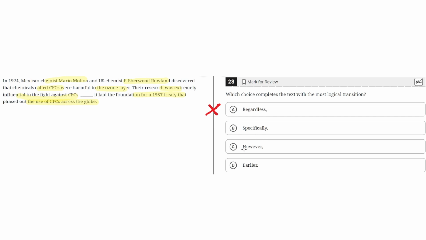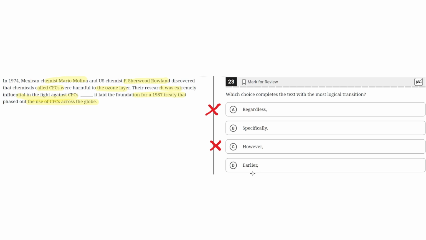C, however. This is incorrect because like A, however, shows a contrast between this third sentence and what was said earlier. But this is not the case, as the second sentence highlights how the research was influential in the fight against CFCs, and the third sentence highlights how it was influential because it laid the foundation for a treaty. However, does not properly fit here. So C can be eliminated.